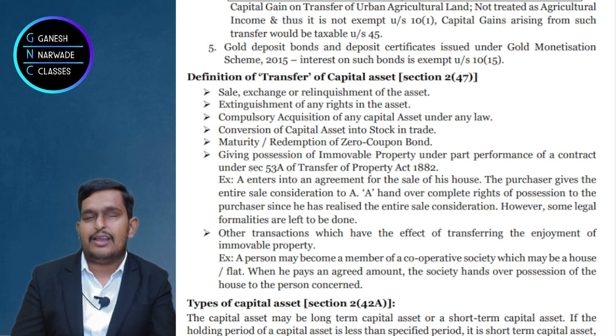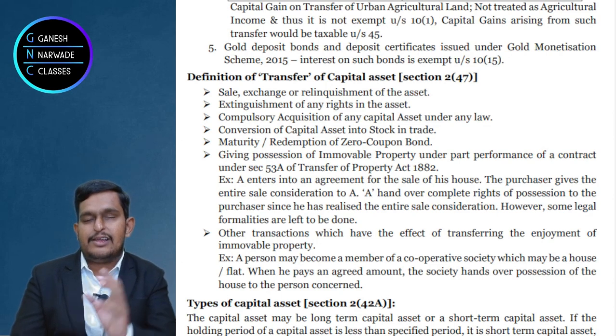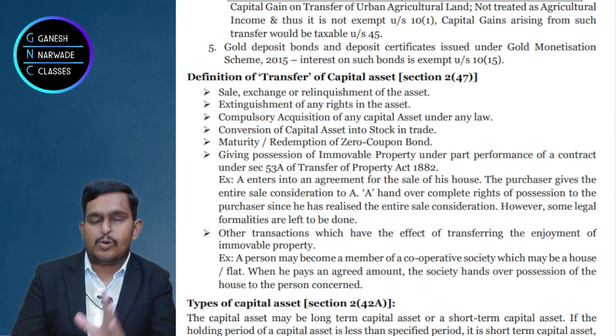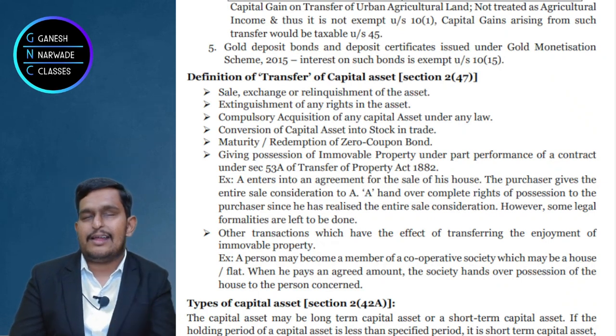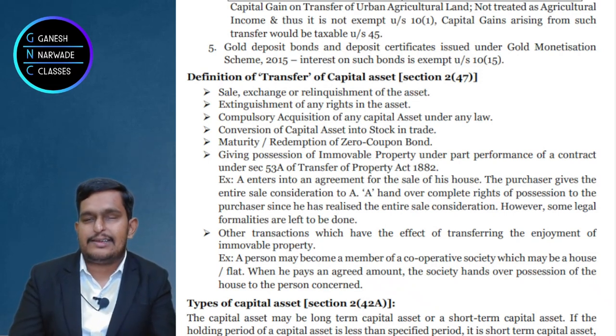Right? And this is also a transfer. Now please remember, when you are giving away the rights in the asset, you are giving away the asset to other, you are surrendering the asset. Here the asset exists. Only your rights come to an end. The asset exists, but only what happens? Your rights come to an end. Right? This is what relinquishment is. Clear? Very good.